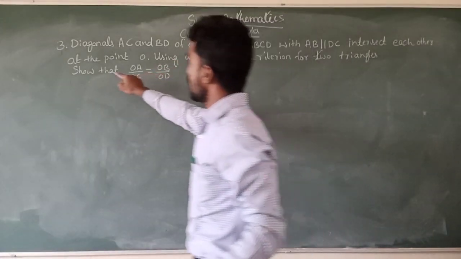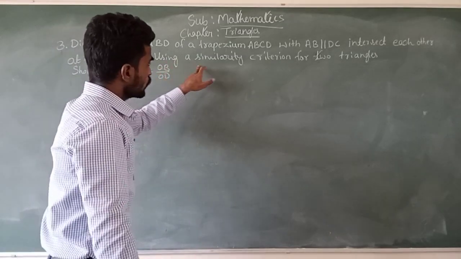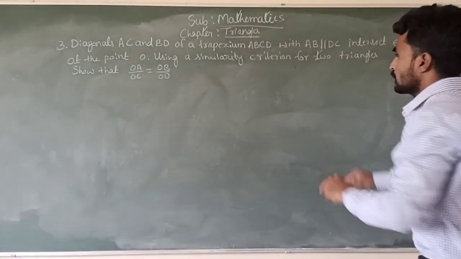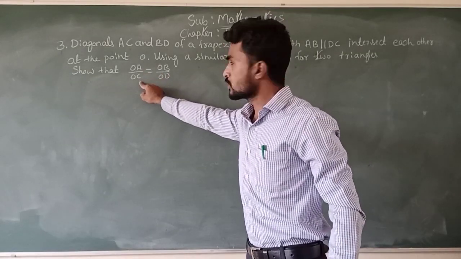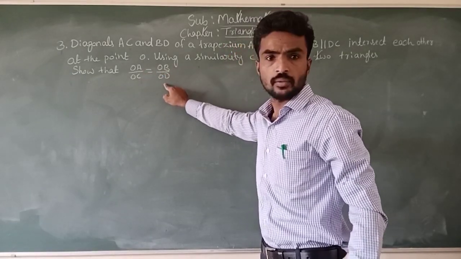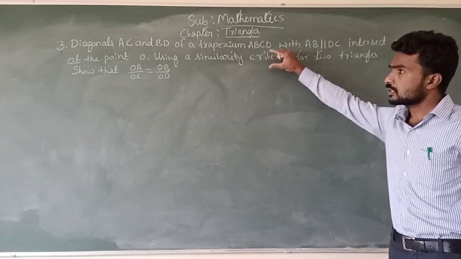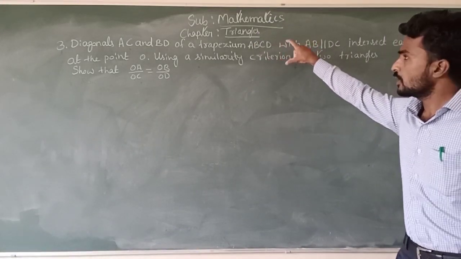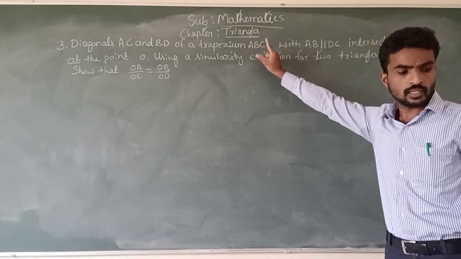Both the diagonals intersect at the point O. By using similarity criteria we can show that OA divided by OC is equal to OB divided by OD. Now by using these given points we can draw a trapezium ABCD.